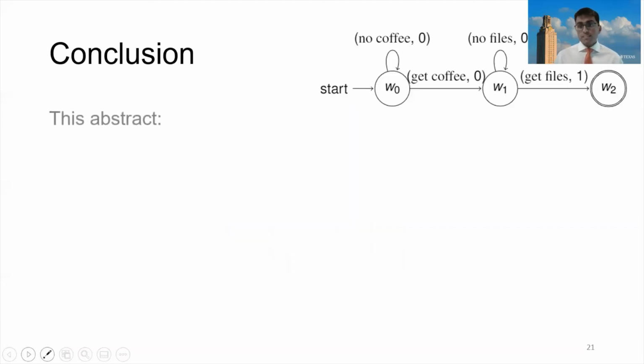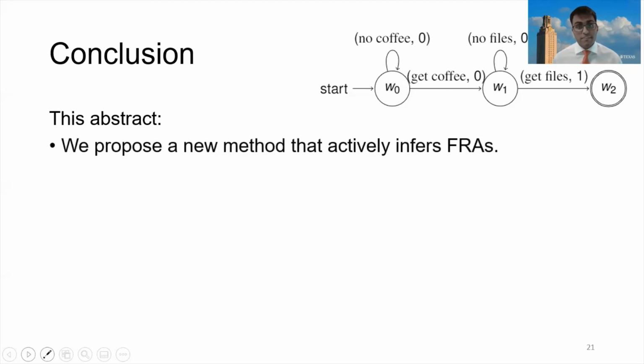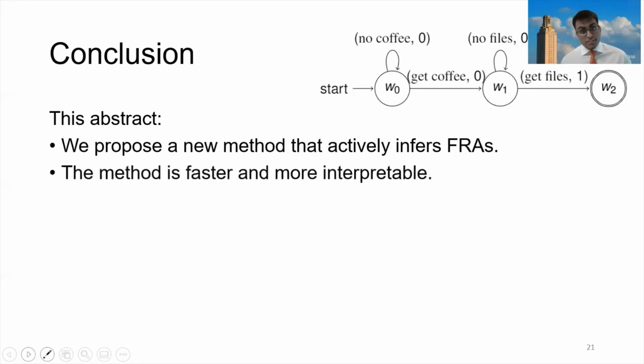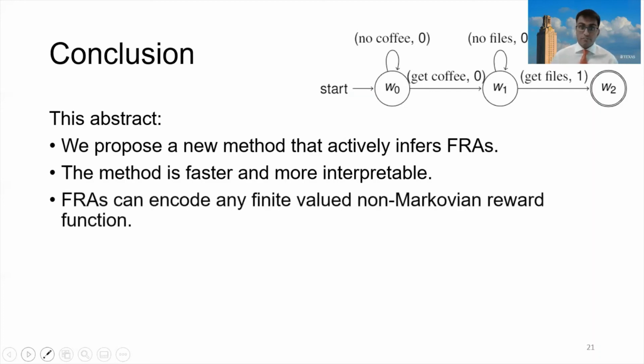In conclusion, in this abstract, we propose a new method that does reinforcement learning by actively inferring FRAs. We show that this method is faster in our results and more interpretable because it uses FRAs. Finally, we show that FRAs can be used in any scenario where we have non-Markovian reward functions.